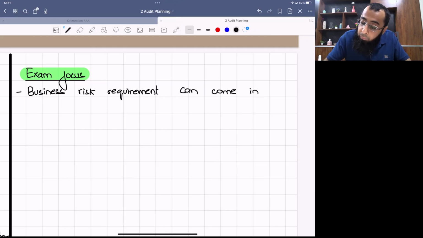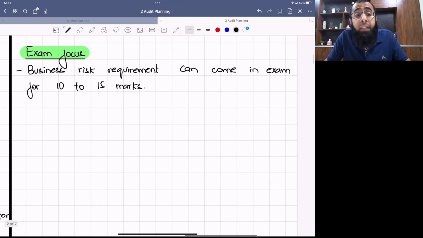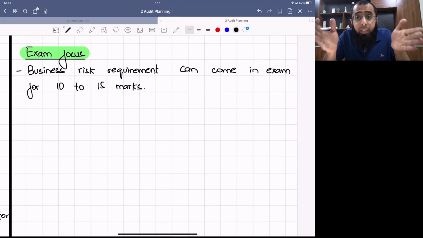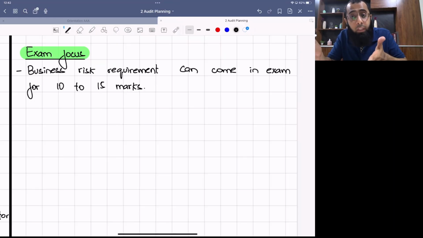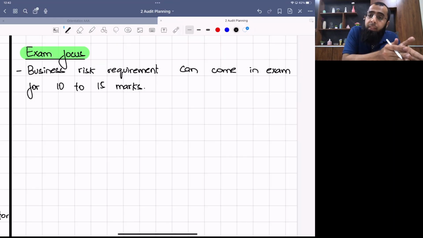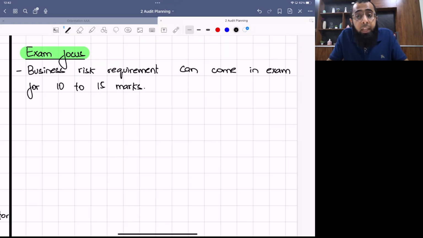Business risk requirement can come in exam for 10 to 15 marks. Okay. Like what happened normally is that whenever the examiner is giving you business risk, he asks risk of material misstatement along with it. Or he can ask audit risk also. Okay. The total marks for risk assessment topic are at least 20 to 25 marks. So if the business risk is coming, it will represent 10 to 15 marks and rest of the marks will be covered by risk of material misstatement or audit risk.